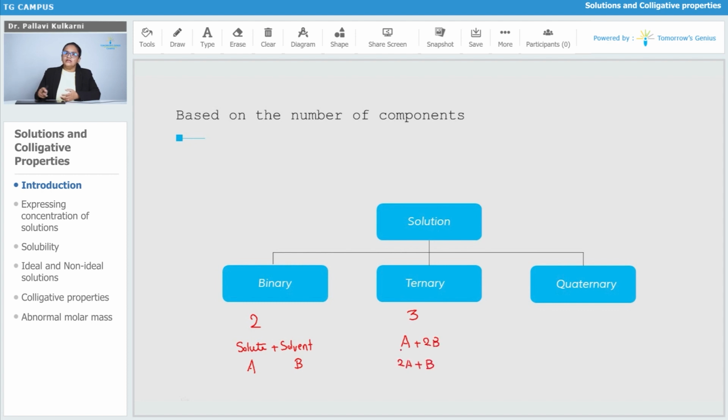It depends on the nature of the solvent and the nature of the solute, and the number of the solute. Okay, it can be quaternary also, in which 4 components are present. Here also we can have several combinations. It can be 2A and 2B, or 1A and 3B, or 3A and 1B also. Okay, so based on the number of components, that is solute and solvent, the solutions can be classified into these 3 types.